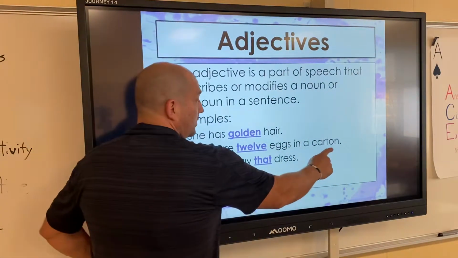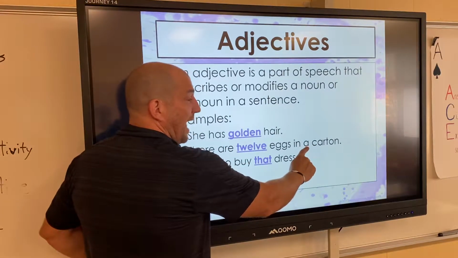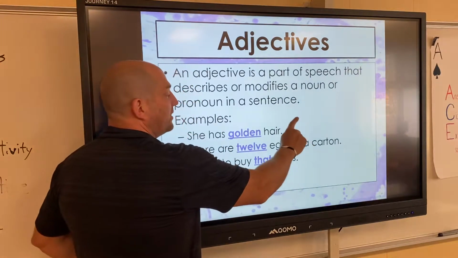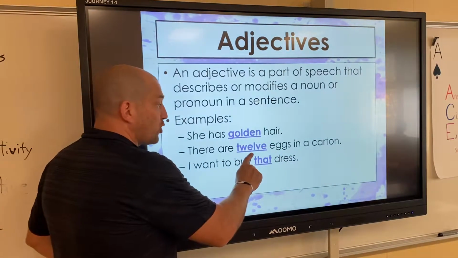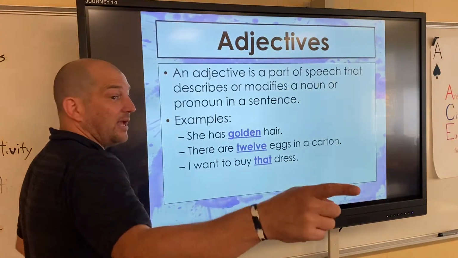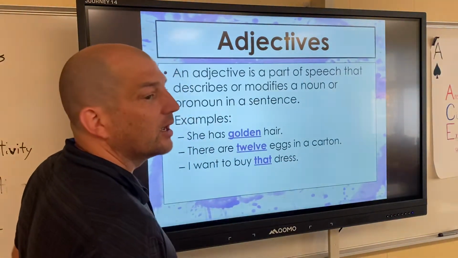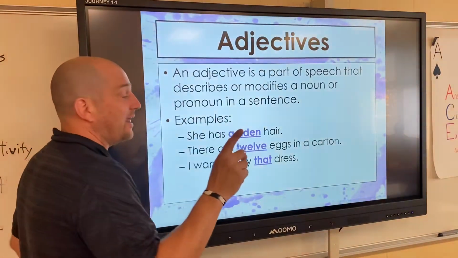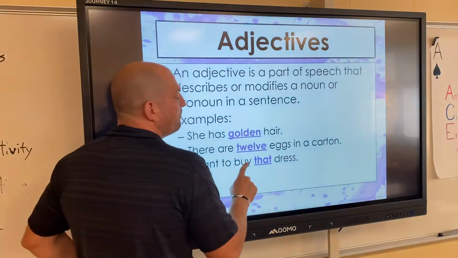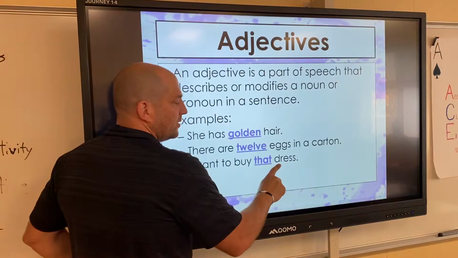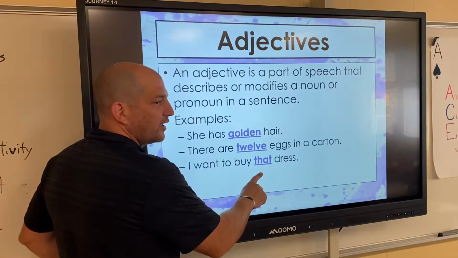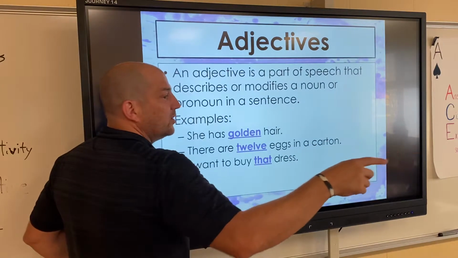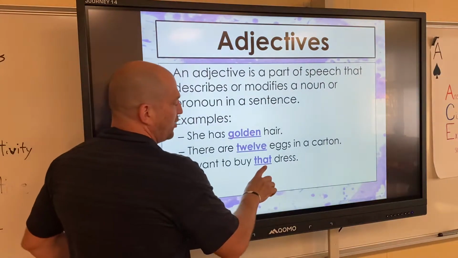Now, carton is a noun, and we are about to learn what a is. But before we get there, let's talk about eggs being a noun and talk about how there's 12. That's a descriptive adjective. We need to know that. Yes. What is it? Article. Great job. And we'll get to that, everyone will get to that. I want to buy that dress. You know what that is? What is it? Demonstrative, or demonstrative, okay? Either one, I don't mind.